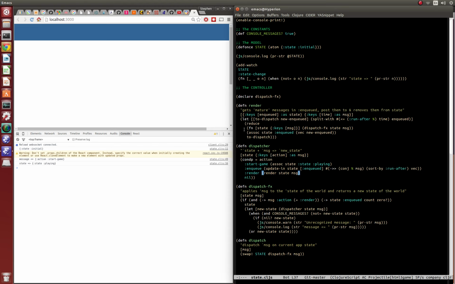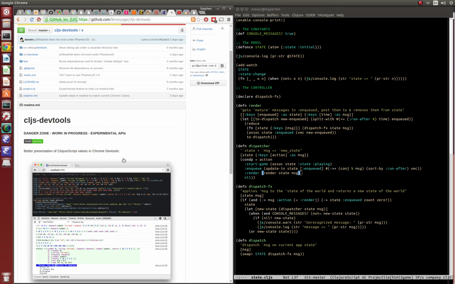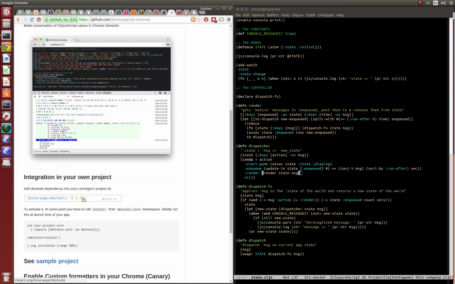And what else? I was going to say something else. Oh yeah, we're going to try to add in this new thing I saw. Where is it? Did I close it? DevTools. There you go. Okay, so let's just try adding this.